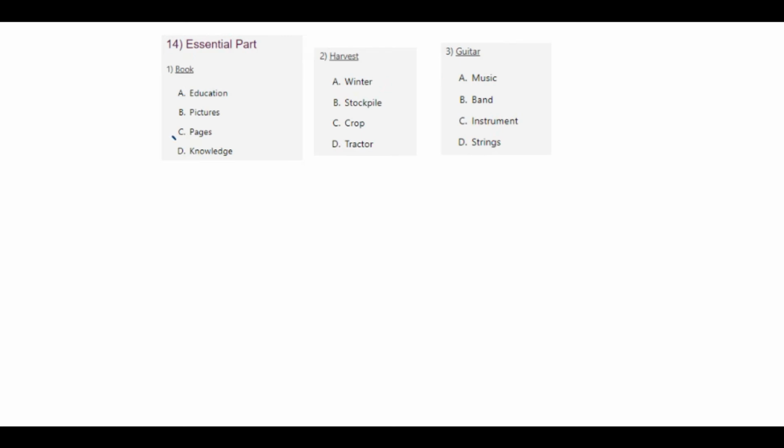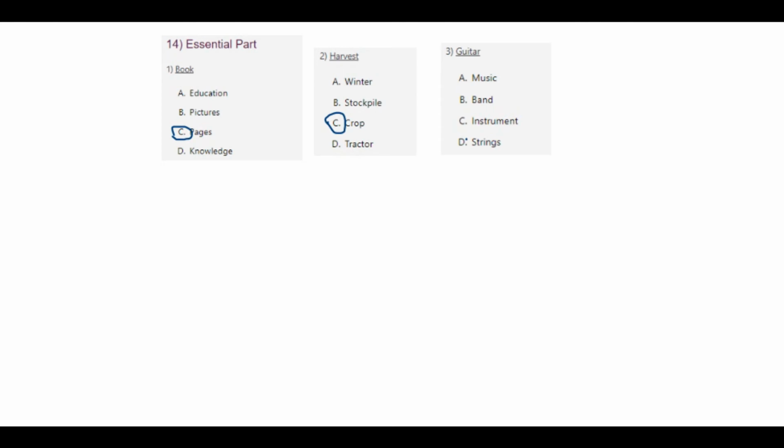Next question. Essential part. Essential part in the sense of the necessary things that are needed. Same as examples in all the previous modules, it's the essential, what is required. When you look at the options, a book, we had seen what it contains: education, pictures, pages, knowledge. A book contains pages. Harvest, yes, you harvest in winter, summer, anytime, but that is not an essential part. Stockpile, no. Crop, yes, only when you have a crop you can harvest.